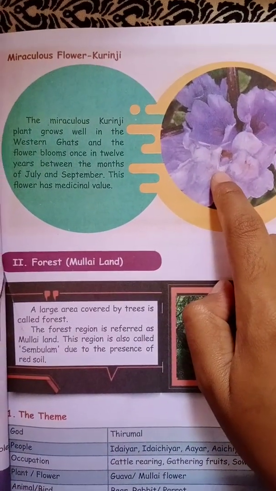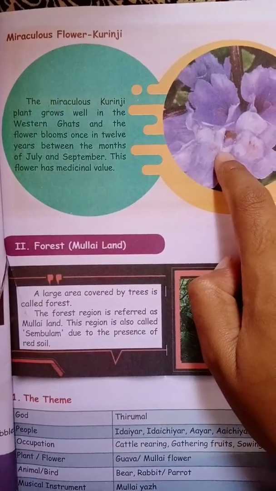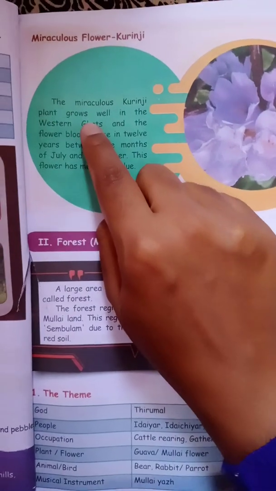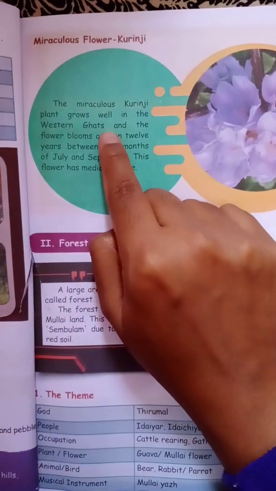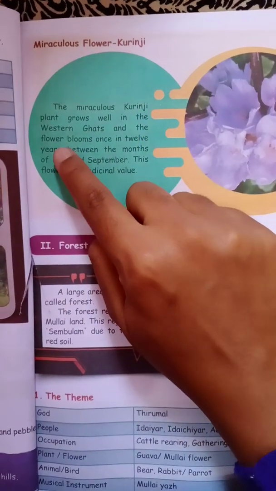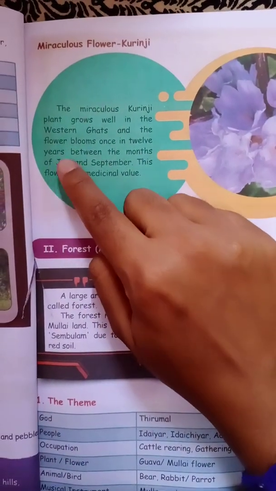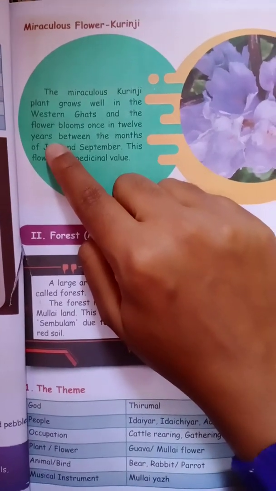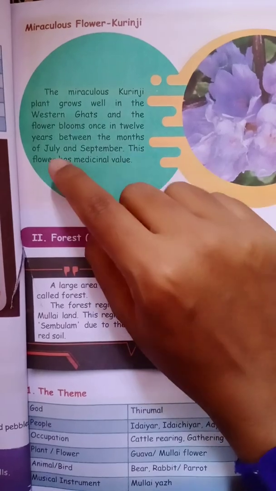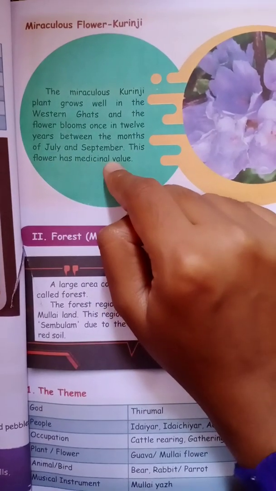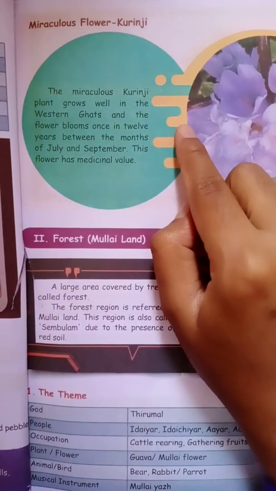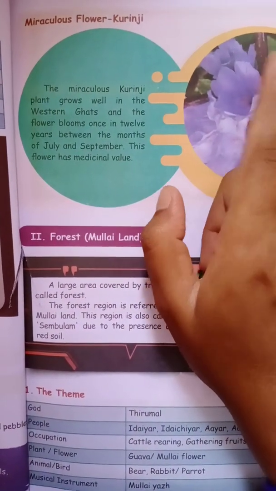This is the Kurinji flower, and it is also known as a miraculous flower. The miraculous Kurinji plant grows well in the Western Ghats. The flower blooms once in 12 years, between the months of July and September.